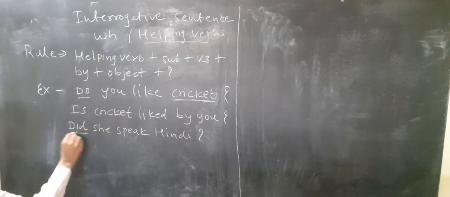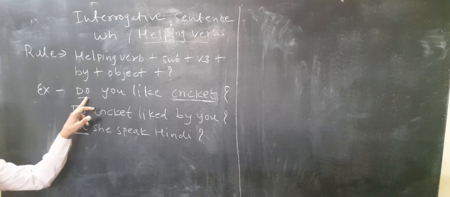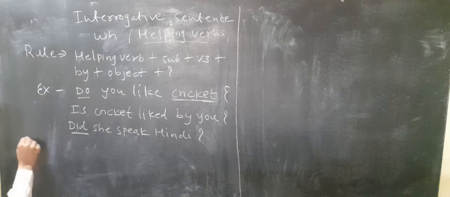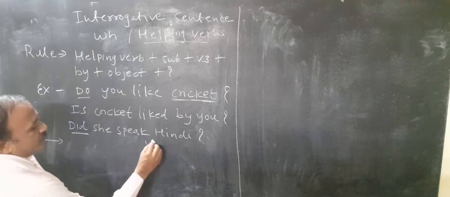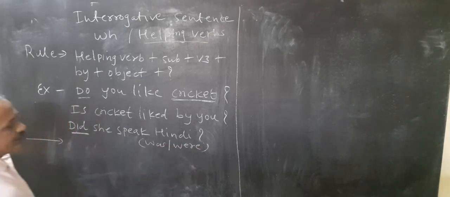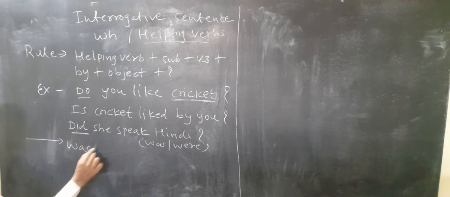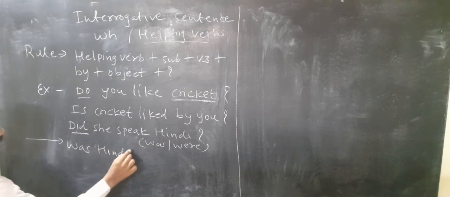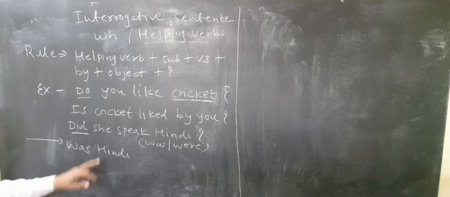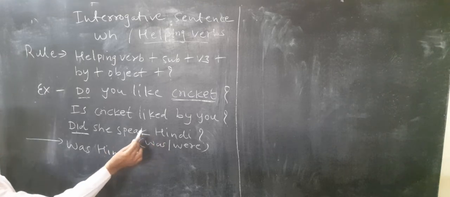This is the past tense. Did shows past tense, do shows present tense. So in past tense, my dear friend, what we use as a helping verb is was or were, right? Hindi is singular, so what will come? Was.